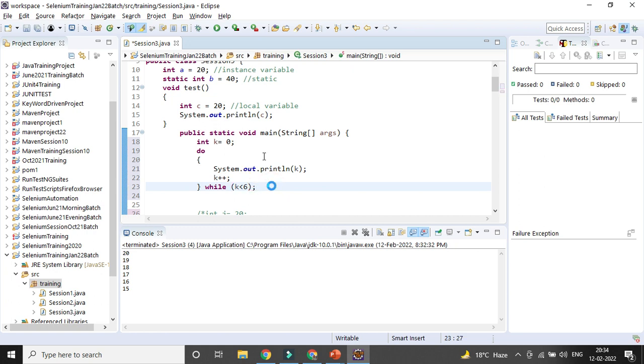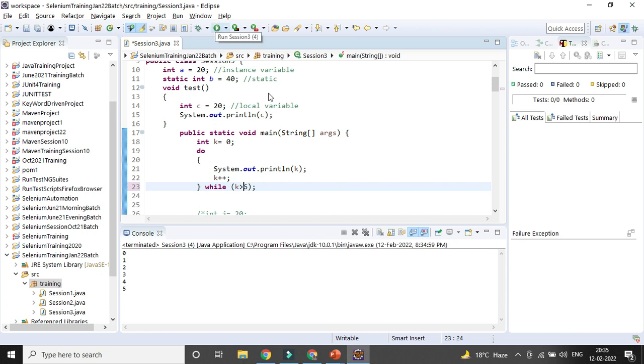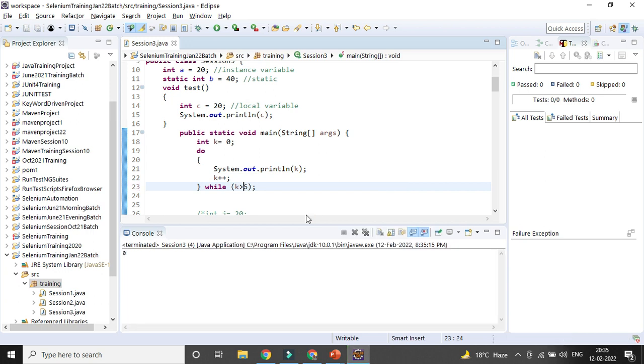Okay. Now if you want to run it, you can see here 0, 1, 2, 3, 4, 5. Now suppose I give a condition which is not matching, still the code will be executed once, which will give the value 0. So that is the beauty of the do while loop. Sometimes I want to execute it to check that my program is executing, even if the condition fails, so I can check with that.